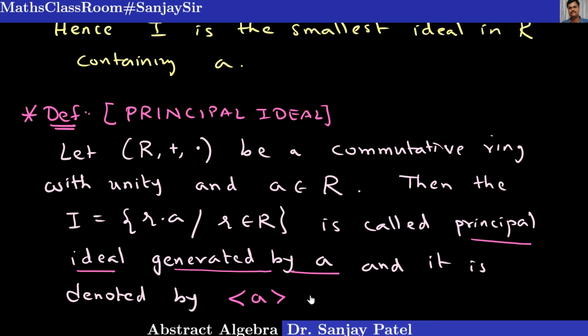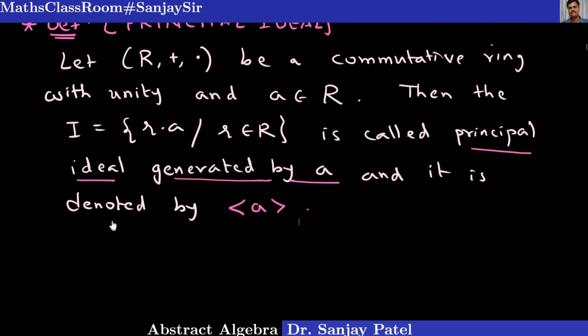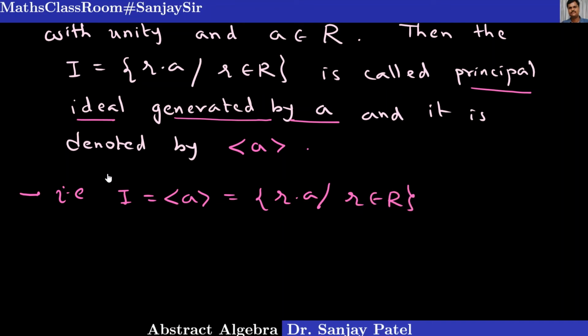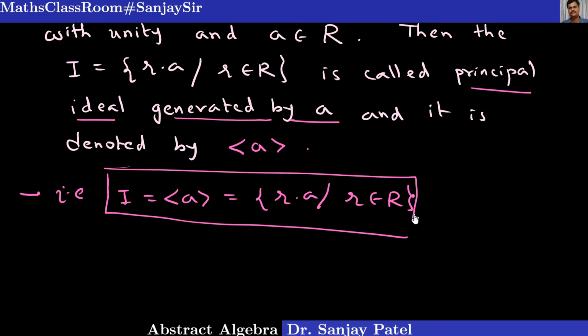So instead of I, we'll be writing this symbol for principal ideal. So I is nothing but this set, R into A, where R belongs to capital R. So remember, this is a very, very important definition of a special class of ideals, namely principal ideal.